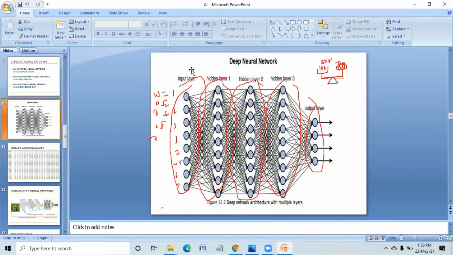Suppose the pixel value is 0.0001. It should not take that value, right? So according to some activation function, these weights will be balanced. See here, in case of training, the network knows the input as well as the output. It knows the input, it knows the output, right? We are not hiding anything.